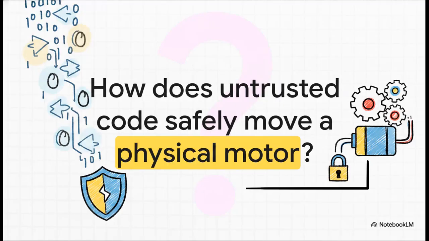So you might be wondering, how does abstract, completely untrusted code floating out there in the cloud actually move a motor on your desk safely? This is essentially the ultimate question of the agentic web. As AI agents increasingly generate and execute code automatically without any human review, answering this means we have to safely connect highly abstract backend execution with tangible hardware. We literally have to map a perfectly secure digital intent to a physical outcome.